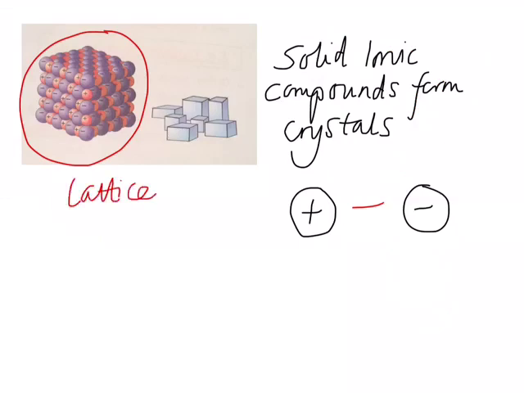Okay, a giant lattice structure. Ionic compounds tend to form giant lattice structures and they're made of crystals. This is because the chemical bonds in between the ions are really strong and they are called ionic bonds. A single crystal of salt is one giant ionic lattice, and this is why salt crystals tend to appear cuboidal in shape.